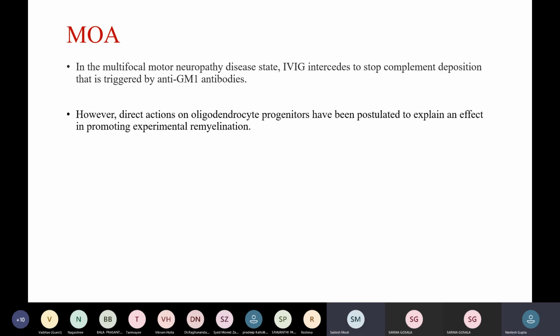In the multifocal motor neuropathy disease state, IVIG intercedes to stop complement deposition that is triggered by anti-IgM antibodies. However, direct actions on oligodendrocyte progenitors have been postulated to explain an effect in promoting experimental remyelination.